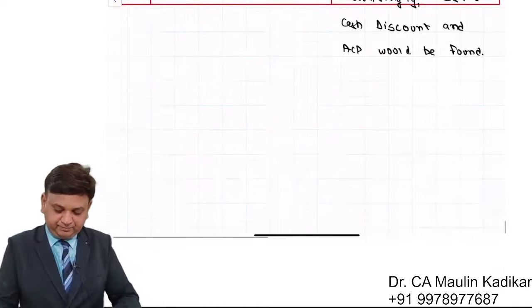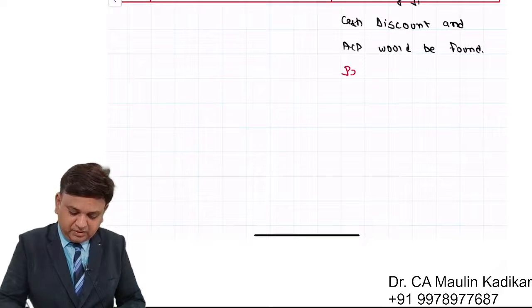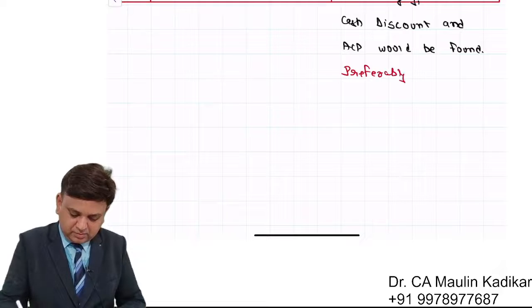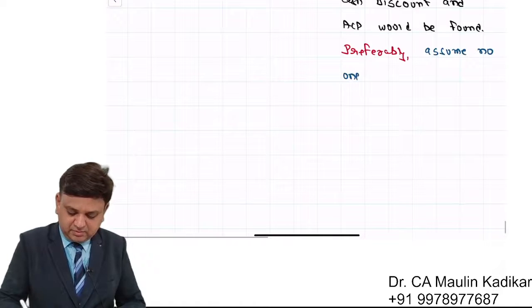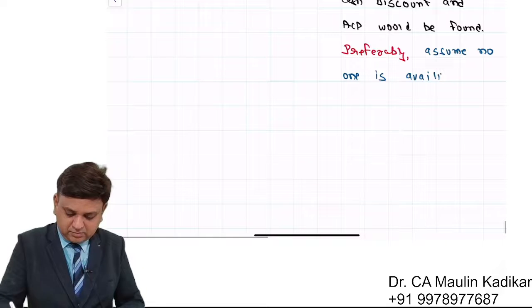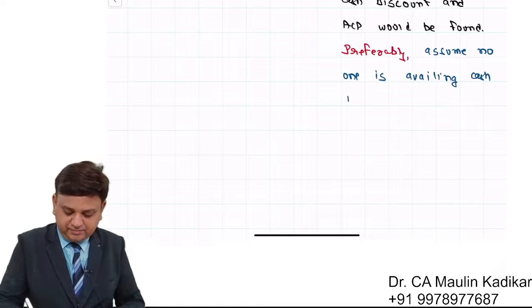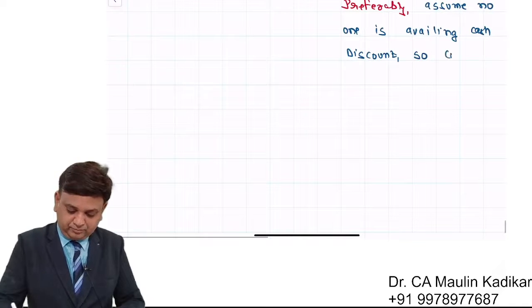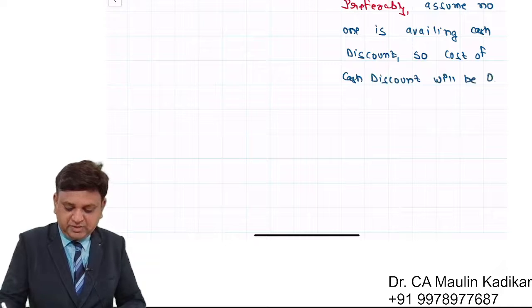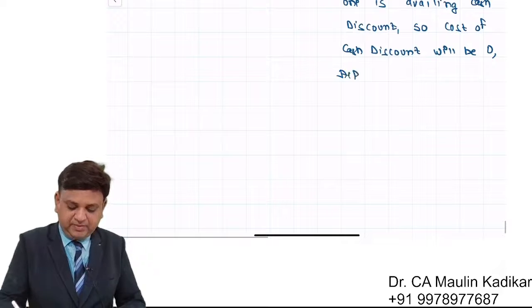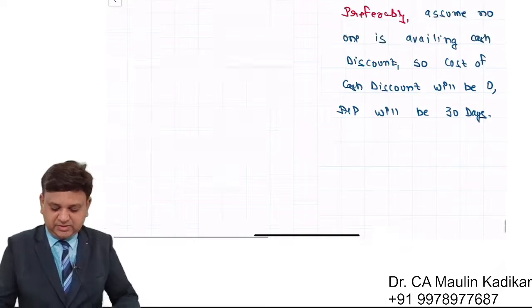Further write down that preferably assume no one is availing cash discount, so cost of cash discount will be 0, ACP average collection period will be 30 days.